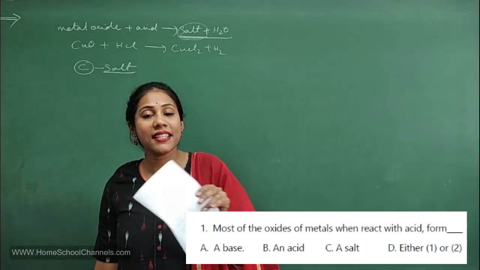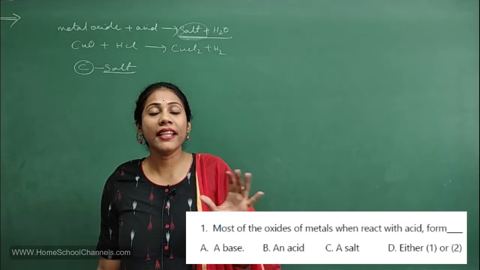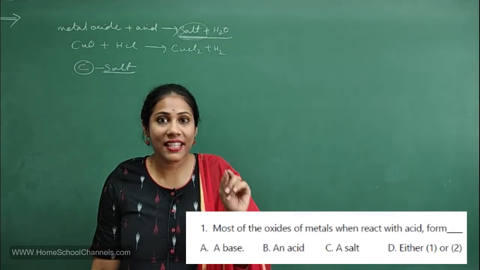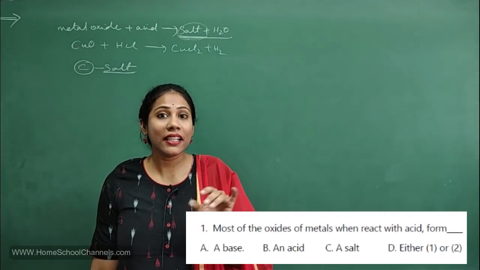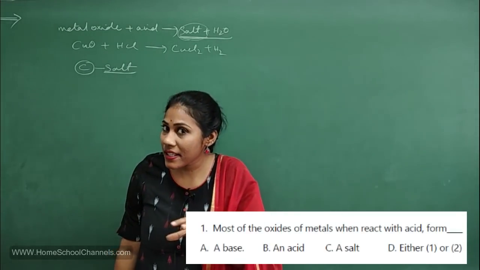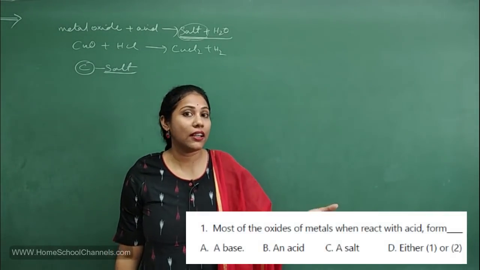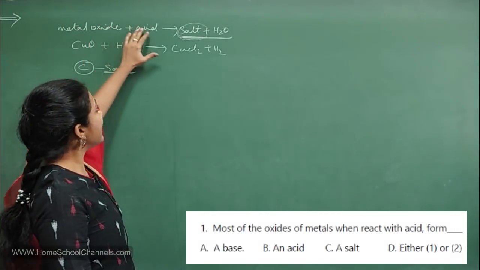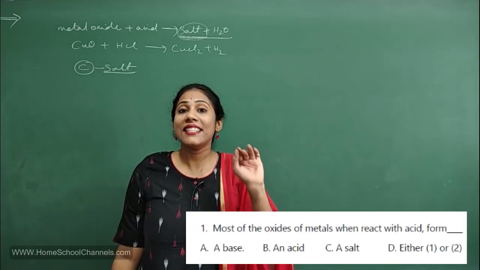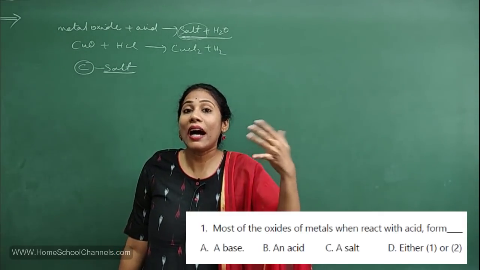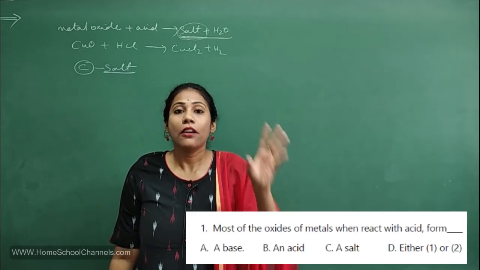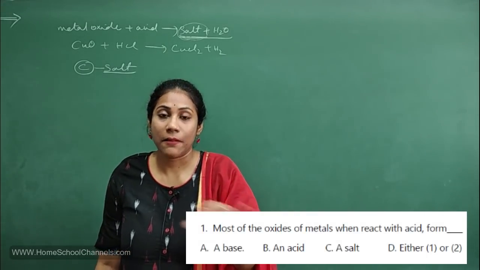In the chapter on acids and bases, you must be aware of all the reactions of acids and bases. When acids react with metals, you get salt and hydrogen. When acids react with bases, you will get salt and water. When metal oxides react with acids, you will get salt and water. When acids react with metal carbonates and metal bicarbonates, what do you get? Salt, water, and carbon dioxide gas, right?